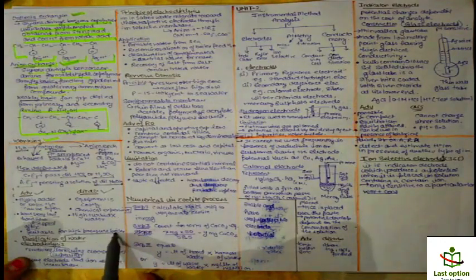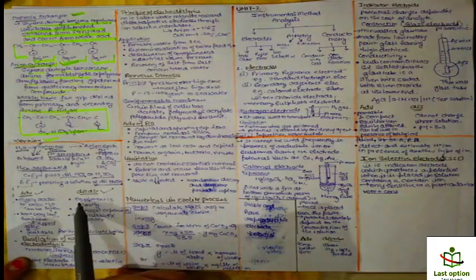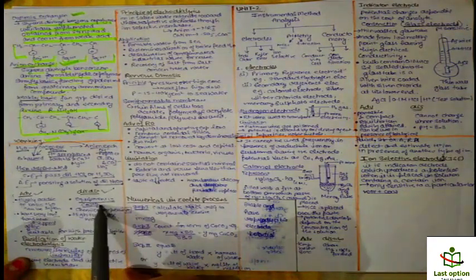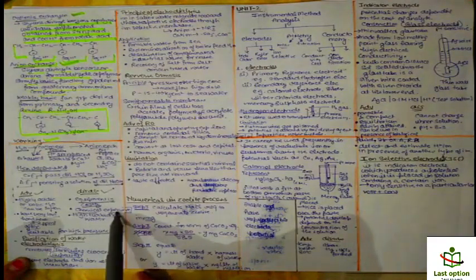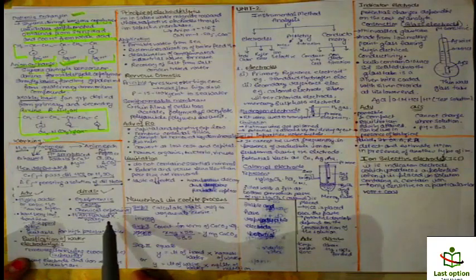Why is it suitable for high pressure boilers? Because we are not using sodium here, and high pressure boilers have the problem of caustic embrittlement because of sodium ion. Okay, what are the disadvantages? Equipment is costly, chemicals are expensive, and highly turbid water cannot be purified by this method.